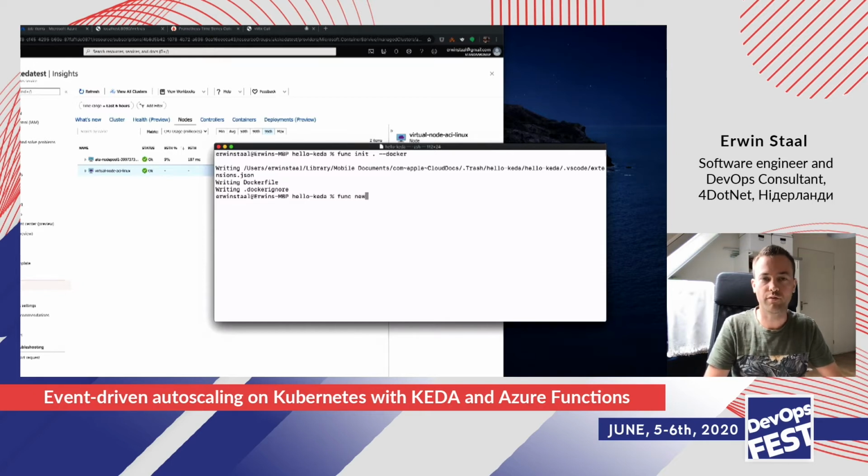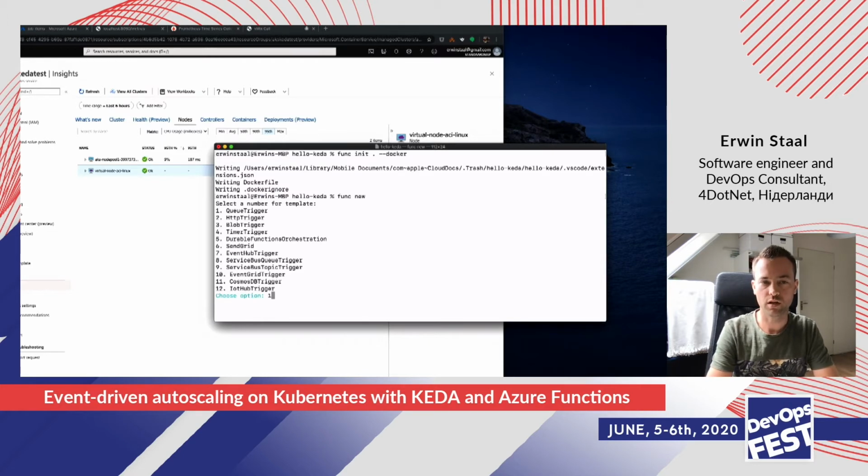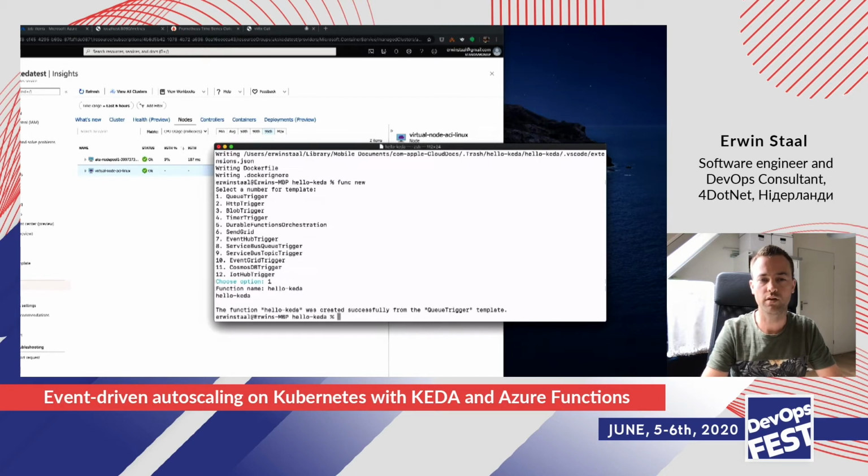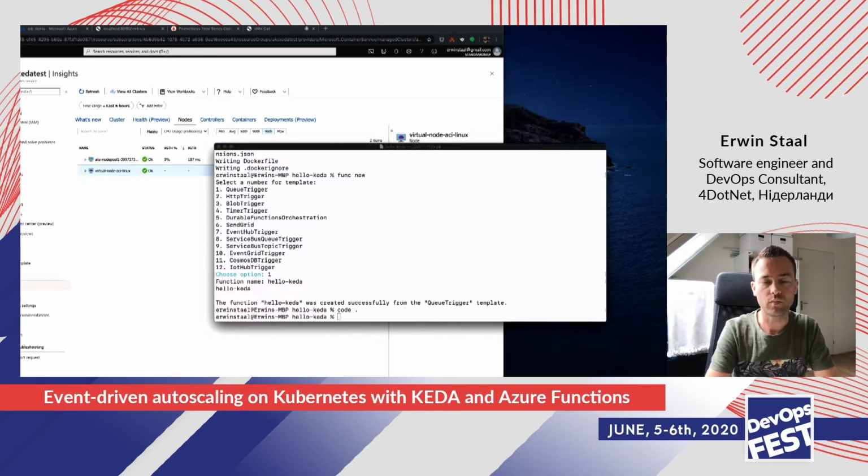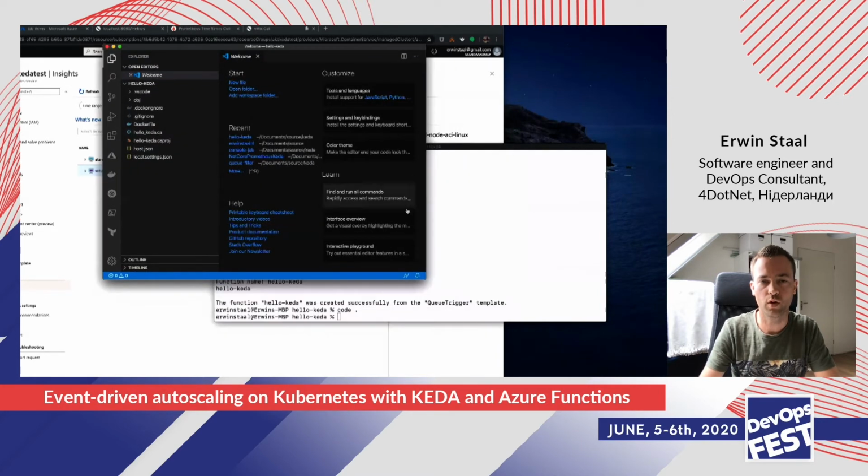So next step is to do a func new, by which we specify that we want to create a new function. All right, so we're going to choose option 1 here, since I want to have it triggered by the queue. We're going to use a queue trigger here. So I can specify a name here, so I will. And it's now going to do some scaffolding and make sure that my Azure function is going to be built, and it will by default be triggered on a queue. So let's open Visual Studio Code, and let's have a quick look at what that actually looks like.